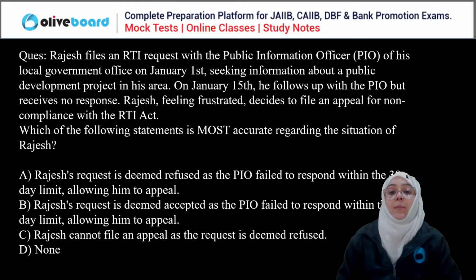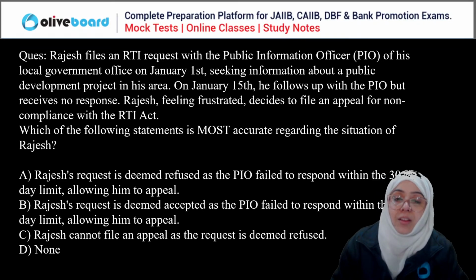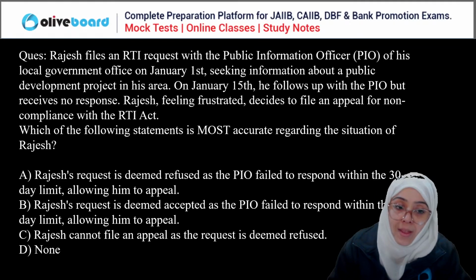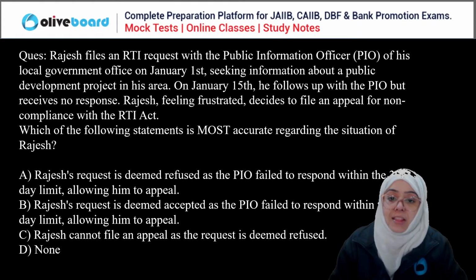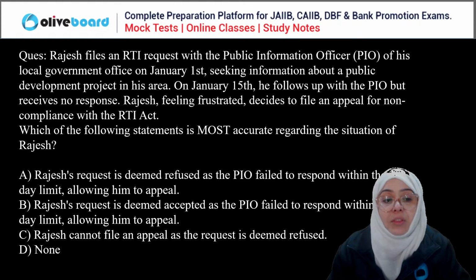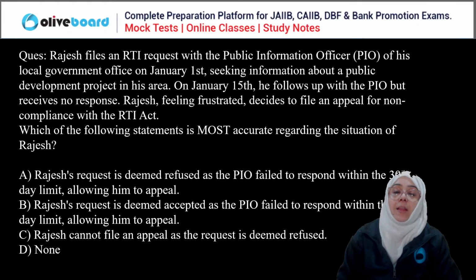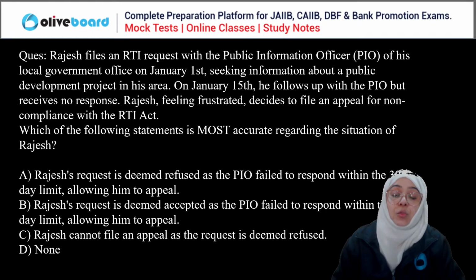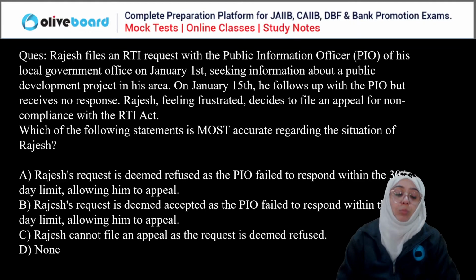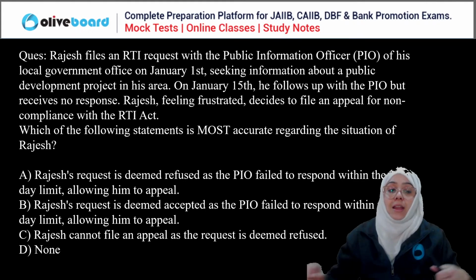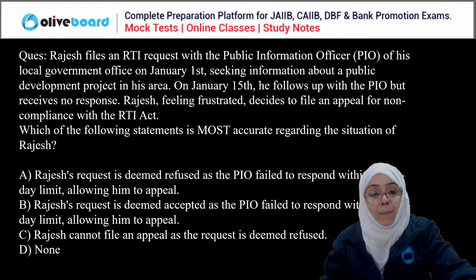Which of the following statements is most accurate regarding the situation of Rajesh? Rajesh's request is deemed refused as the PIO failed to respond within the 30 days limit, allowing him to appeal. Rajesh's request is deemed accepted as the PIO failed to respond within the 30 days limit, allowing him to appeal.